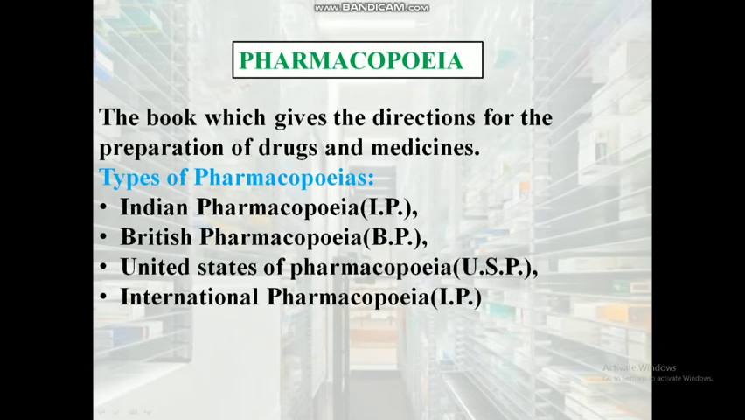Pharmacopoeia. Pharmacopoeia is a book which gives the directions for the preparation of drugs and medicines, or in another term, an official publication containing a list of medicinal drugs with their effects and directions for their use. Pharmacopoeias are of four types: Indian Pharmacopoeia, British Pharmacopoeia, United States Pharmacopoeia, and International Pharmacopoeia.